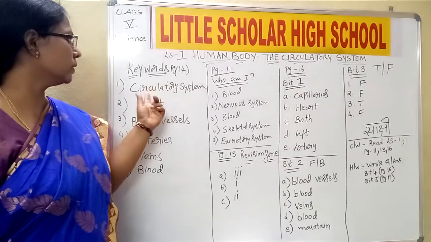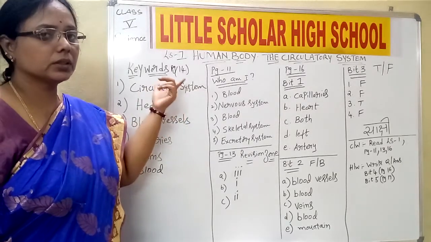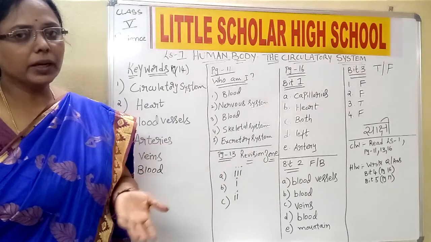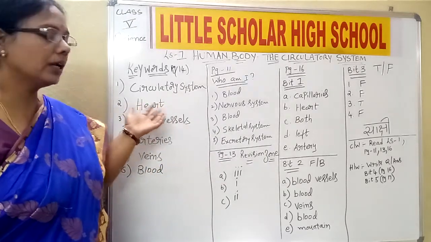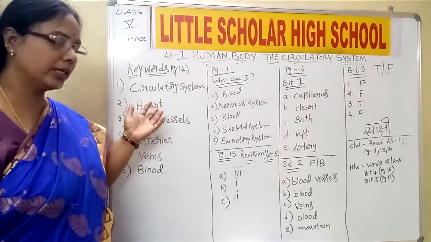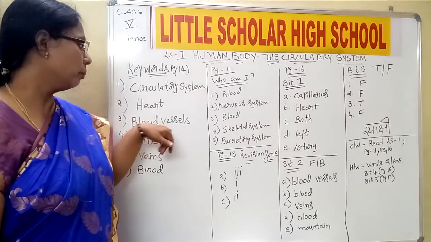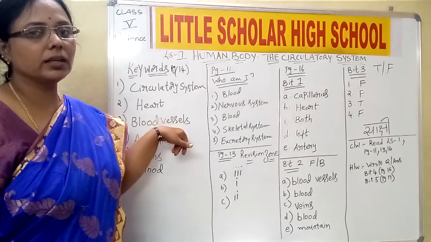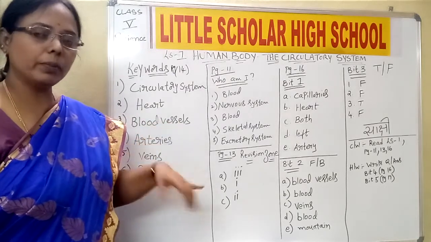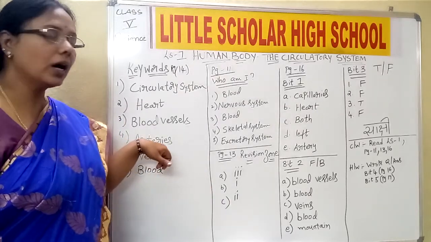The first keyword is circulatory system. The circulatory system consists of heart, blood vessels and the blood. Then heart. Heart is nothing but a muscular structure. It is a four-chambered structure which pumps blood to all of the body. Blood vessels are the network-like structure through which the blood passes and reaches all parts of the body. Then we have arteries.